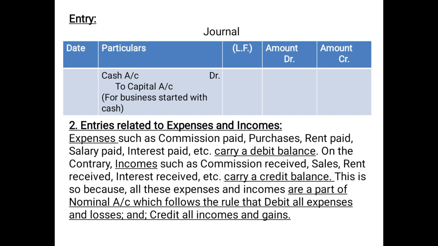So this was the first basic entry, started business with cash. Moving ahead, second, entries related to expenses and incomes. As you know, besides golden rules, we have discussed certain rules which need to be followed: all expenses and losses carry a debit balance, and all incomes and gains carry a credit balance. Do remember this rule while we discuss point number 2, entries related to expenses and incomes.